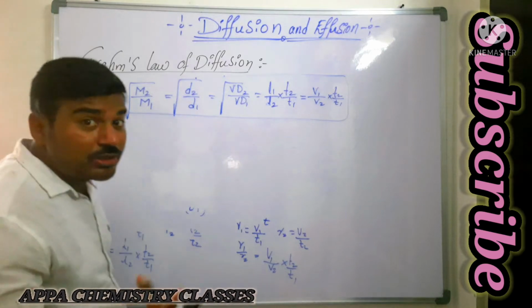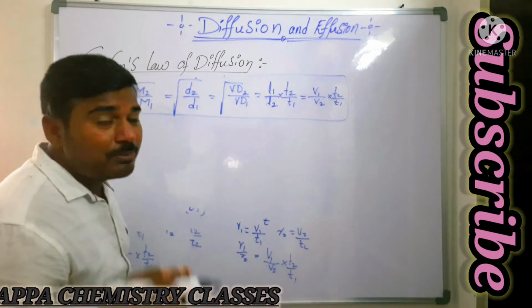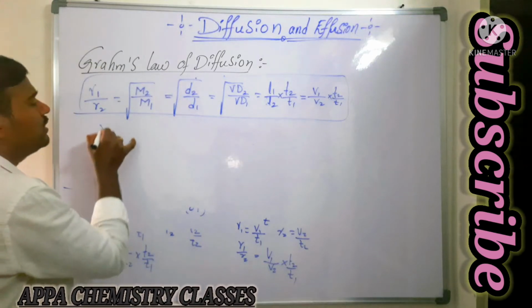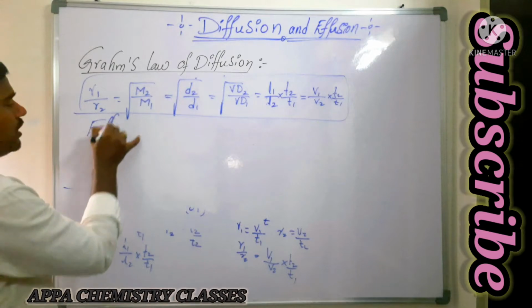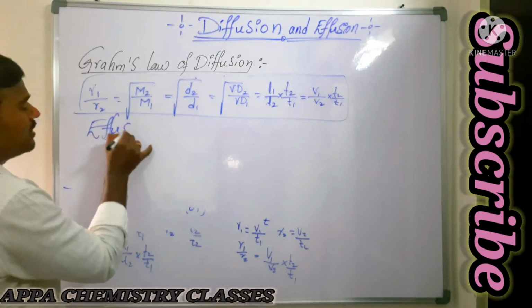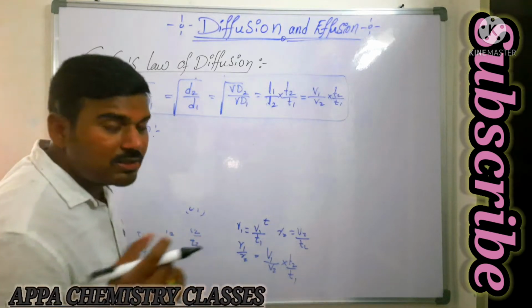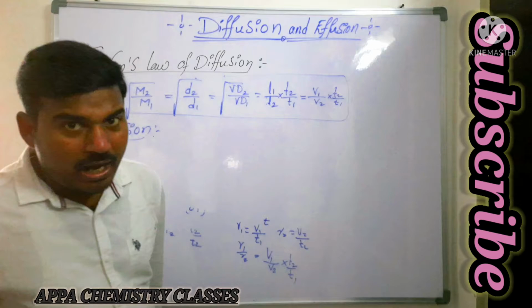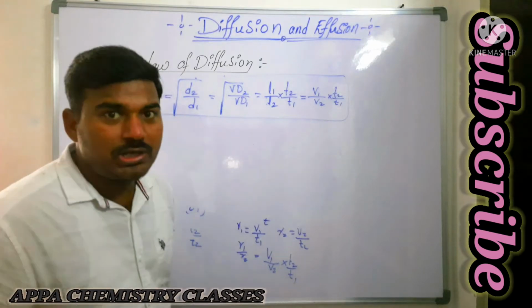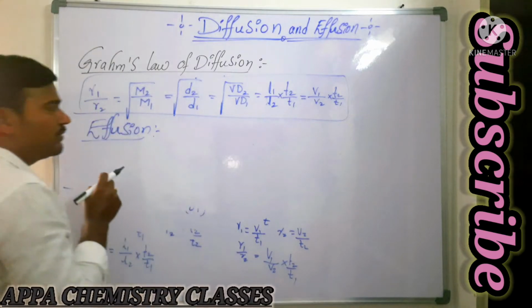What about effusion then? Does that have the same formula? Yes, same formula, but a small variation is there. You see here, in case of effusion, effusion is nothing but an intermixing of gases. When a gas comes from a high pressure region to a low pressure region through a small capillary hole, it is called the rate of effusion.